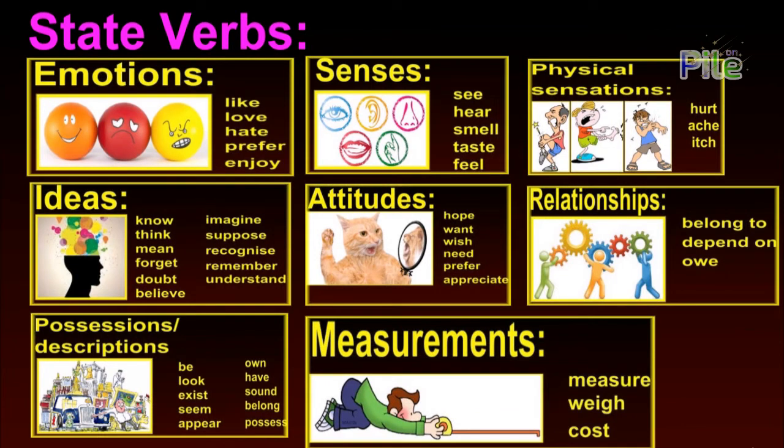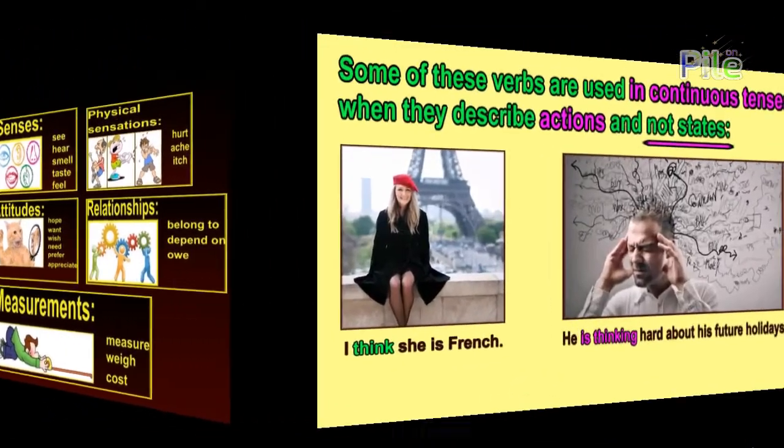And now let's sum up all of the state verbs. The first group is emotions, then we have senses, physical sensations, ideas, attitudes, relationships, possessions and descriptions, and measurements.